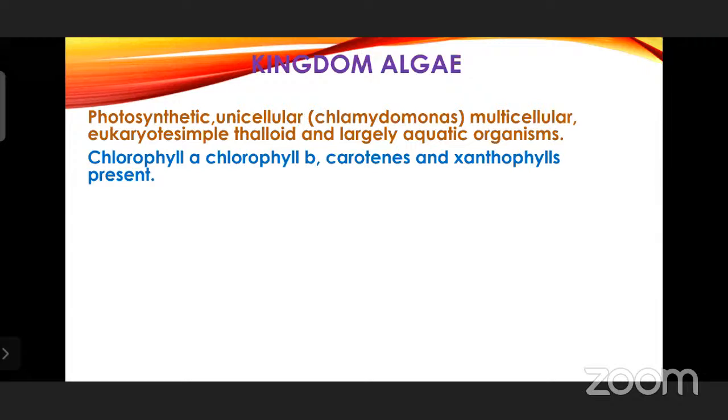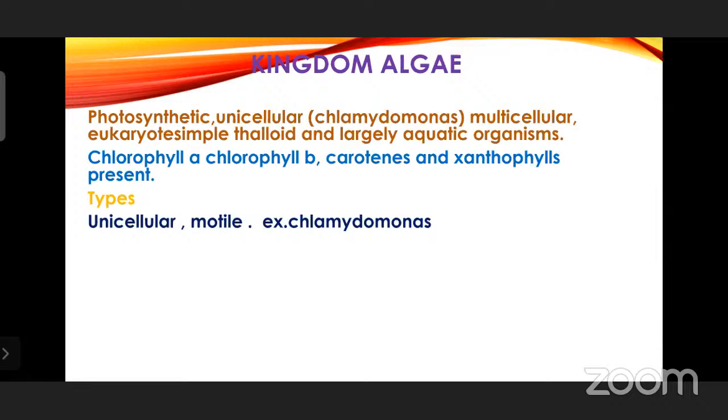And chlorophyll B and carotenes and xanthophylls, these are accessory pigments. They are also going to trap the solar energy and they will be providing it to chlorophyll A. And it is chlorophyll A which is going to be the reaction center where the further light reactions will be taking place in the chloroplast. That you will be learning in detail in second year.